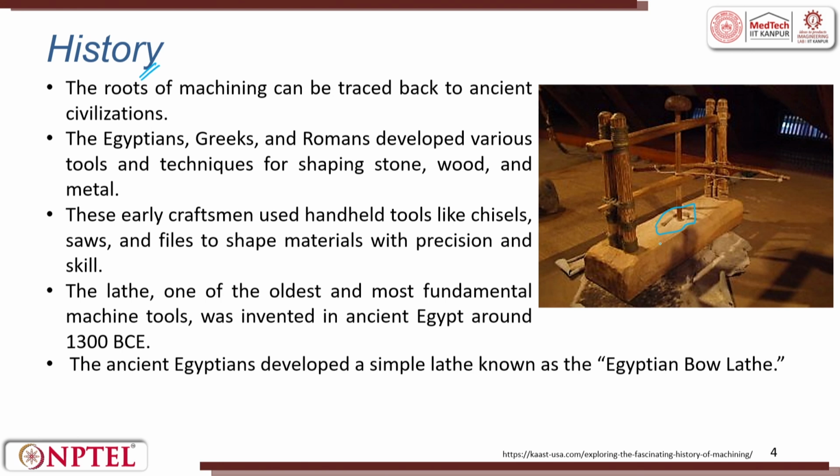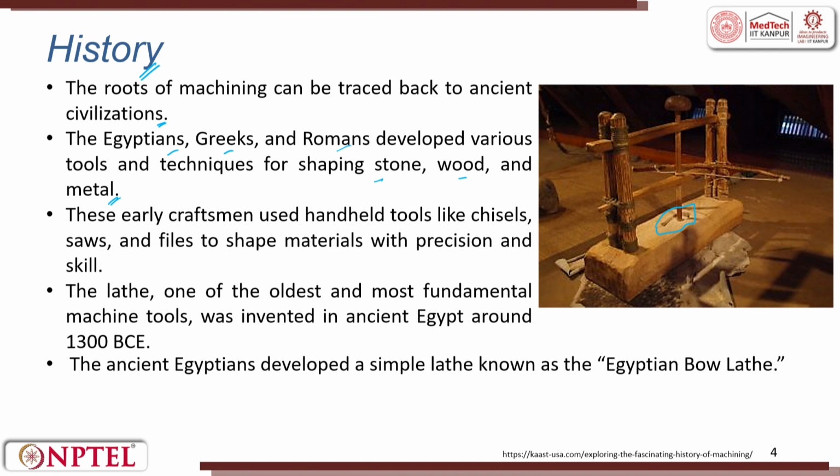In the past, they who were working in the king's regime or in the courtyard of the king, where they wanted to make artilleries as well as artifacts. The root of machining can be traced back to ancient civilization. The Egyptian, Greek and the Romans developed various tools and techniques for shaping stone, wood and metal. Metal forming was also done, stamping was also done. They also did parallelly machining operation.